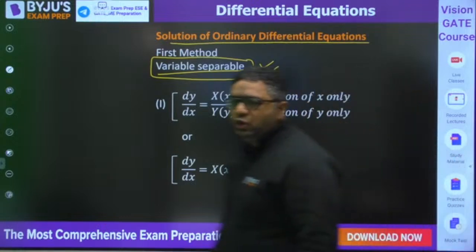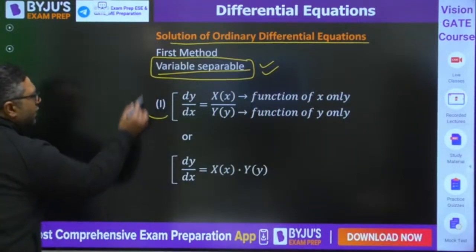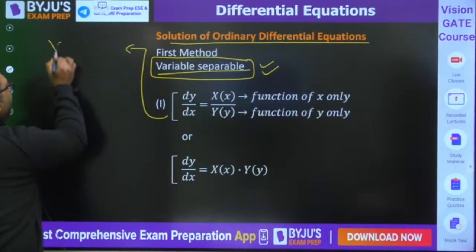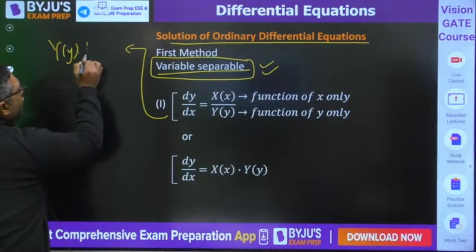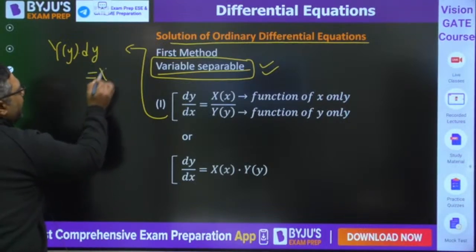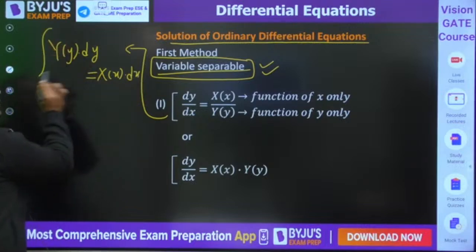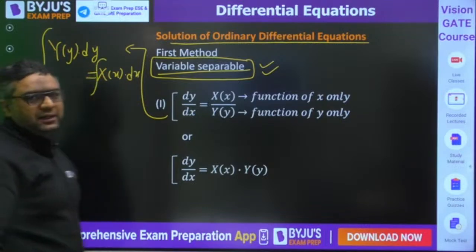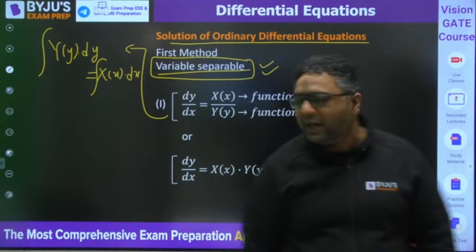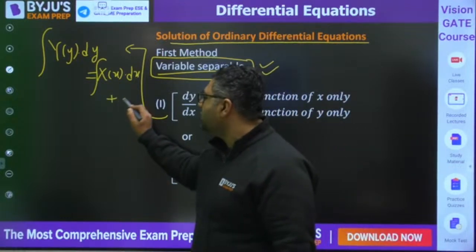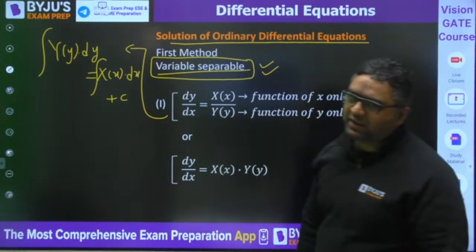What you need to do is write g(y) dy equals f(x) dx. Now you just integrate, and when you integrate, this will come as an equation. And yes, you can add a constant of integration as you are going for indefinite integration.